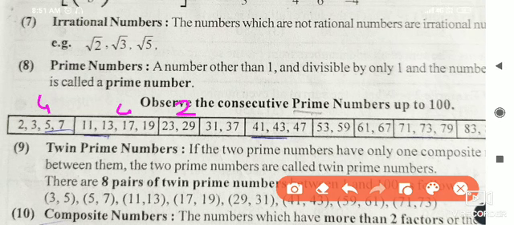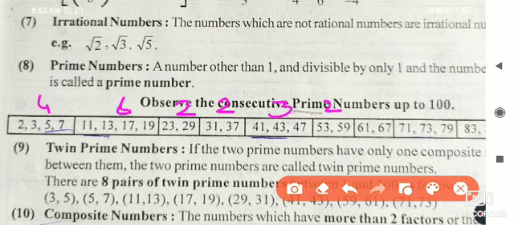Then 21 to 30 has 2 numbers: 23 and 29. Then 31 to 40 has 2 numbers. 41 to 50 has 3 numbers. Next 53 and 59 are present in 51 to 60.